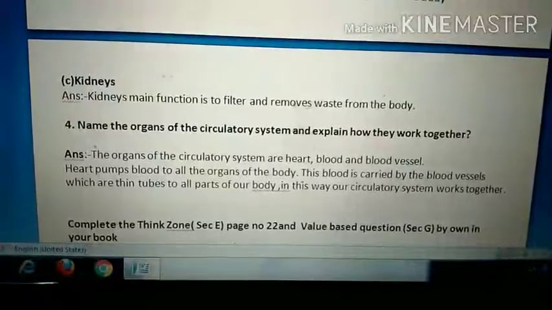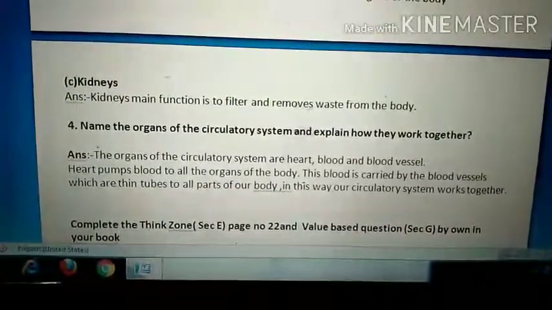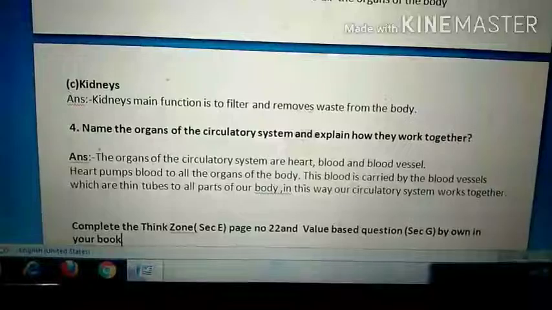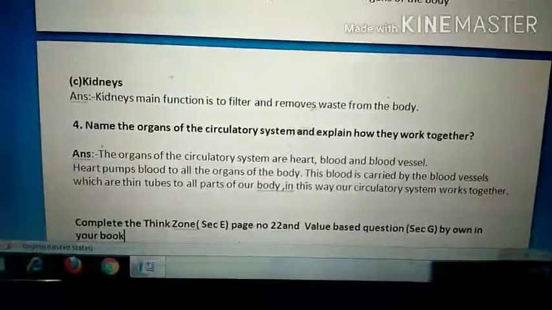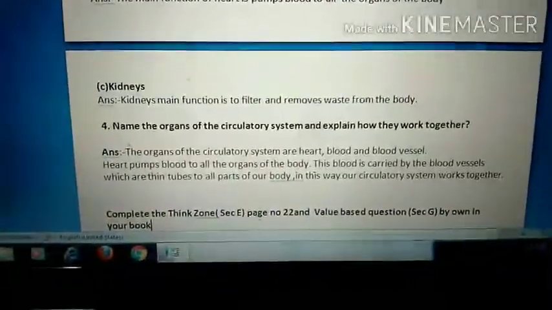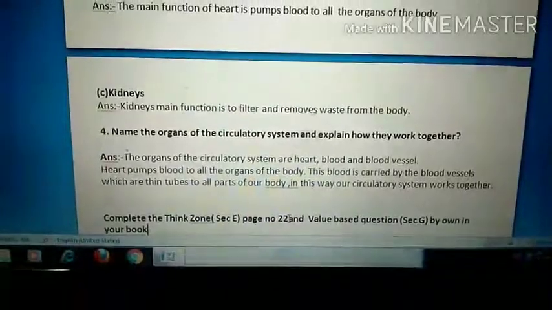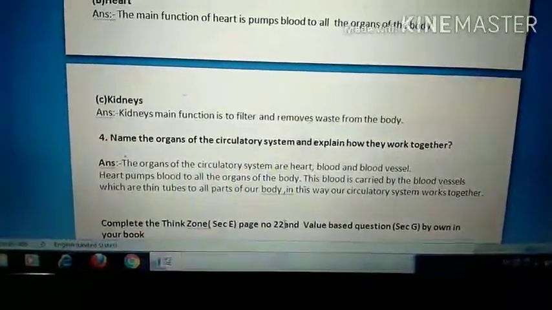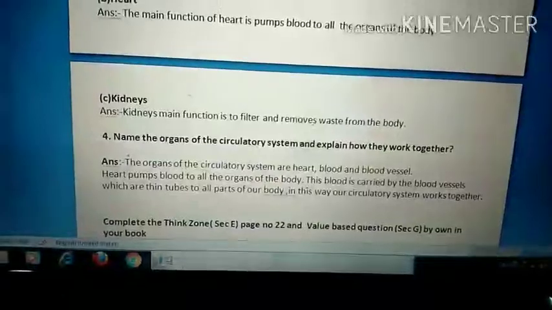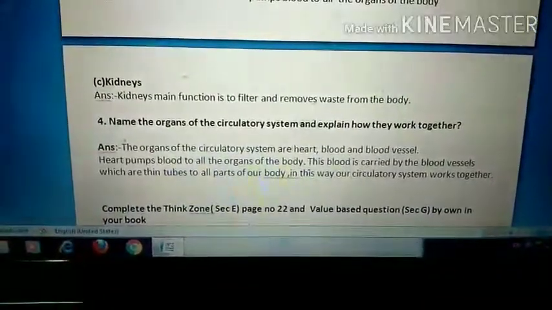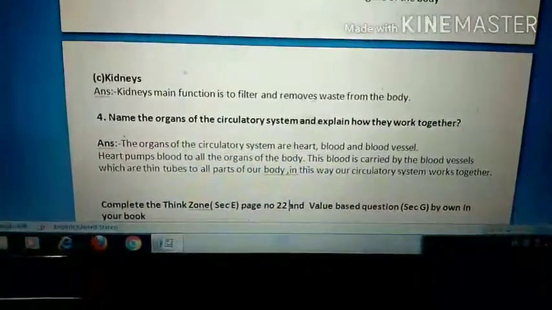Now I have given you some assignments there. Complete the Think Jones section E, page number 22, and value based questions section Z by your own.